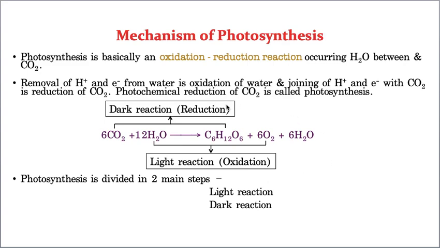Now, such a big process, a big mechanism, photosynthesis is basically divided into two steps. The first one is the light reaction and the second is the dark reaction, and both reactions are very big. Minimum, for each reaction, the light reaction will take 3 days, and the dark reaction will also take 3 days. Let us see. We will explain in a very detailed and slow manner so that everyone can understand. Let us start the first reaction, that is the light reaction.